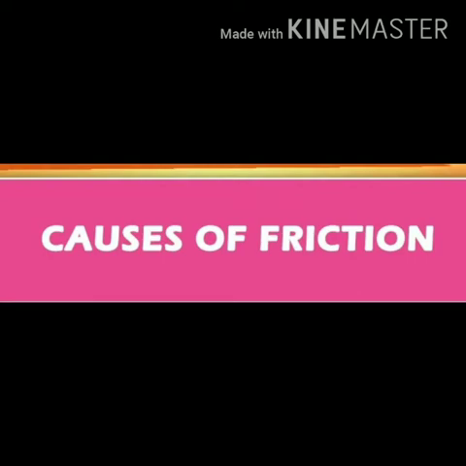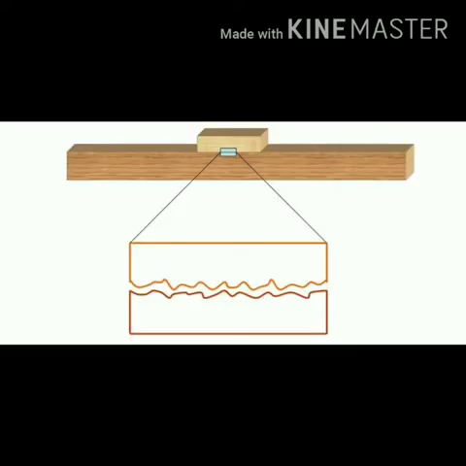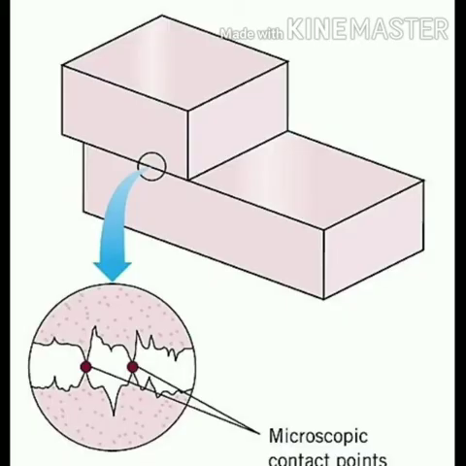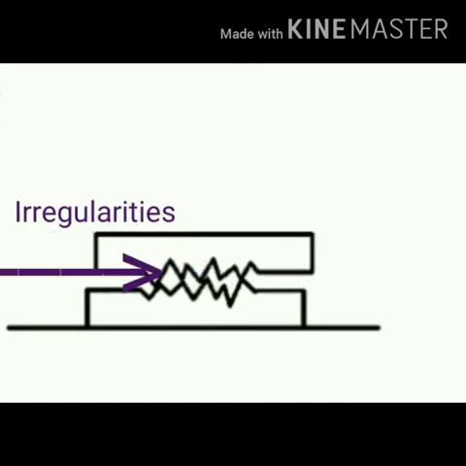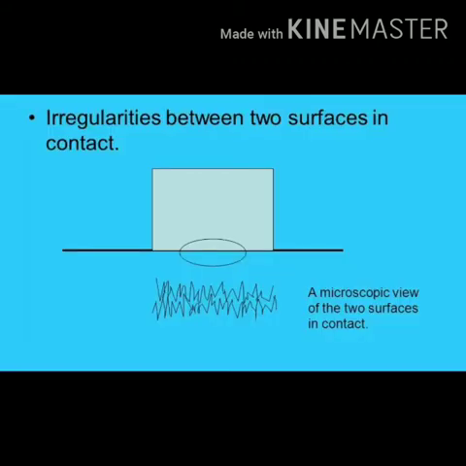Causes of friction. Every object has a rough surface, though the surface may appear to be smooth to the naked eye. When we see through a microscope, it is found that the surfaces of all objects have rough edges. Some of the particles on the surface of objects are in the form of grooves and ridges. The ridges and grooves on the surfaces of objects are called irregularities of surfaces.